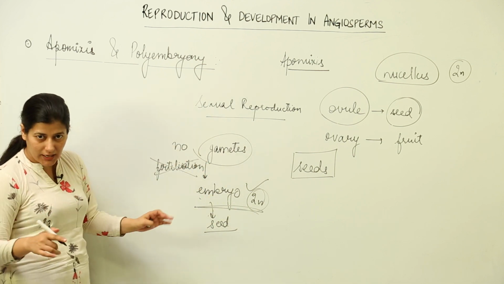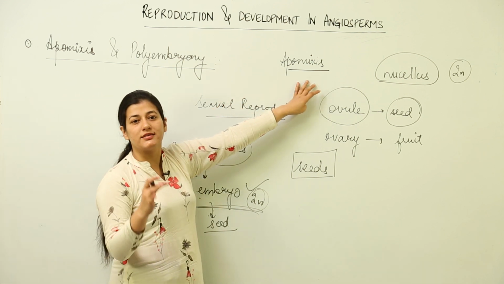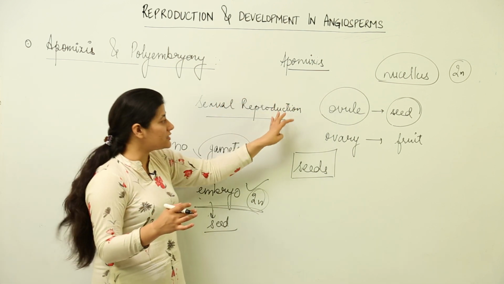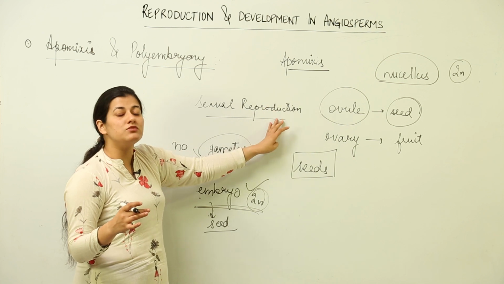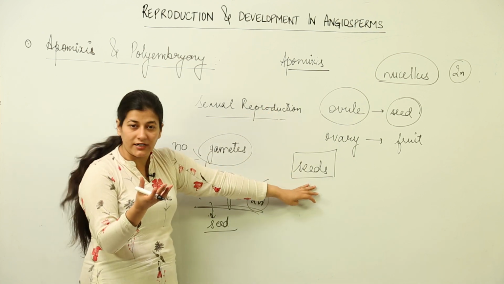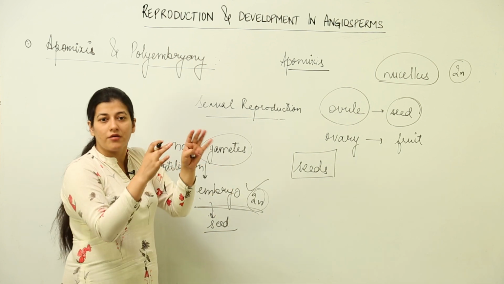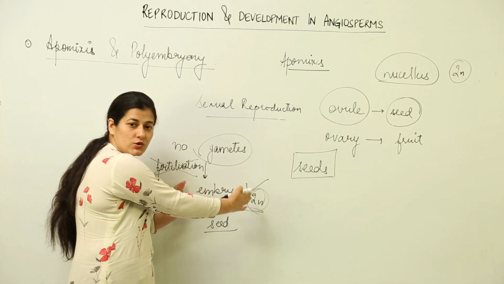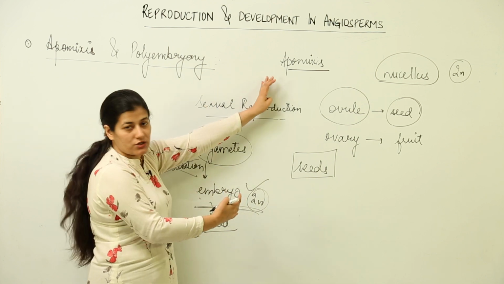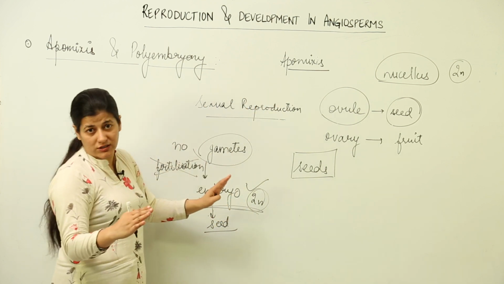I am going to repeat it again. Apomixis is a type of asexual reproduction which mimics sexual reproduction in terms of the resultant object that we obtain. So we are going to find seeds, or rather, to be very specific, we are going to get an embryo as a result of apomixis but without fertilization.